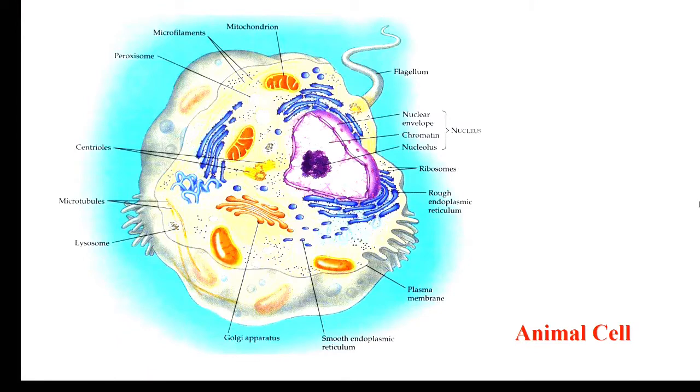So this is a plant cell. I have a purpose in showing this to you, because I want to show you the presence of these cell organelles. Here you can see all this is endoplasmic reticulum, granular endoplasmic reticulum. Here also granular endoplasmic reticulum. You can see granular endoplasmic reticulum here also. You can see the smooth endoplasmic reticulum here. This is the smooth endoplasmic reticulum.